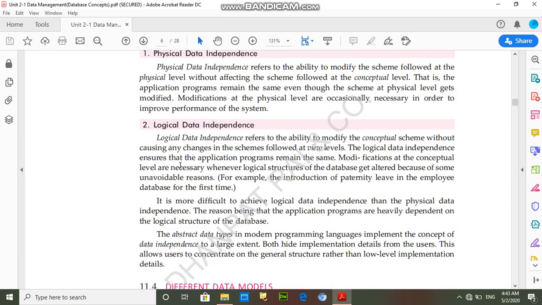And second one is logical data independence. The student, the process of changing the conceptual level without affecting its next higher level, meaning the view level. So this is logical data independence. That's clear.